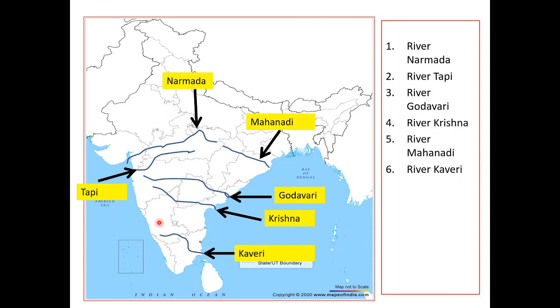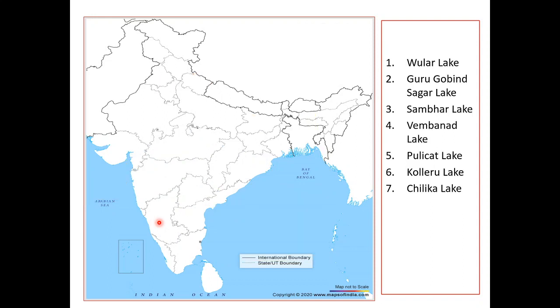So these are the peninsular rivers of India. Clear? Now we move on to the lakes. Lakes are also very important for mankind. They supply water. Okay. So first we talk about the Vular Lake. This is Vular Lake. Okay. Vular Lake is in Ladakh.